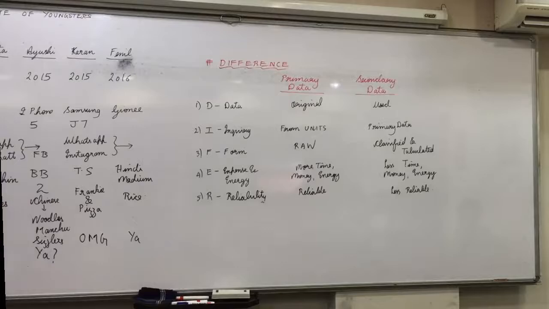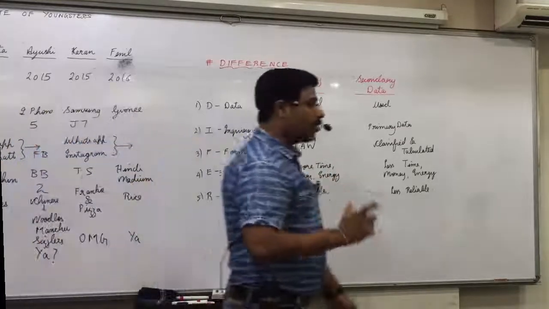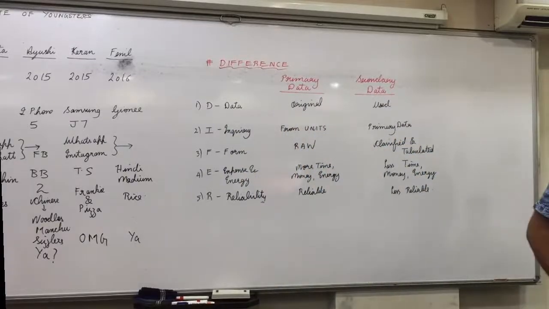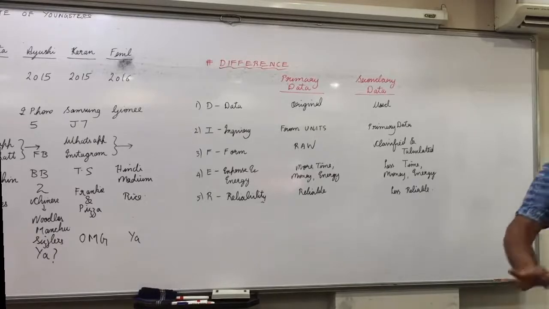Any confusion in this? Once again, data. Primary is original. Secondary is used. I stands for inquiry. Primary, directly you make it from the units. And secondary, from the primary data you collect the information. F, form: primary is raw, haphazard, you collect it for the first time.